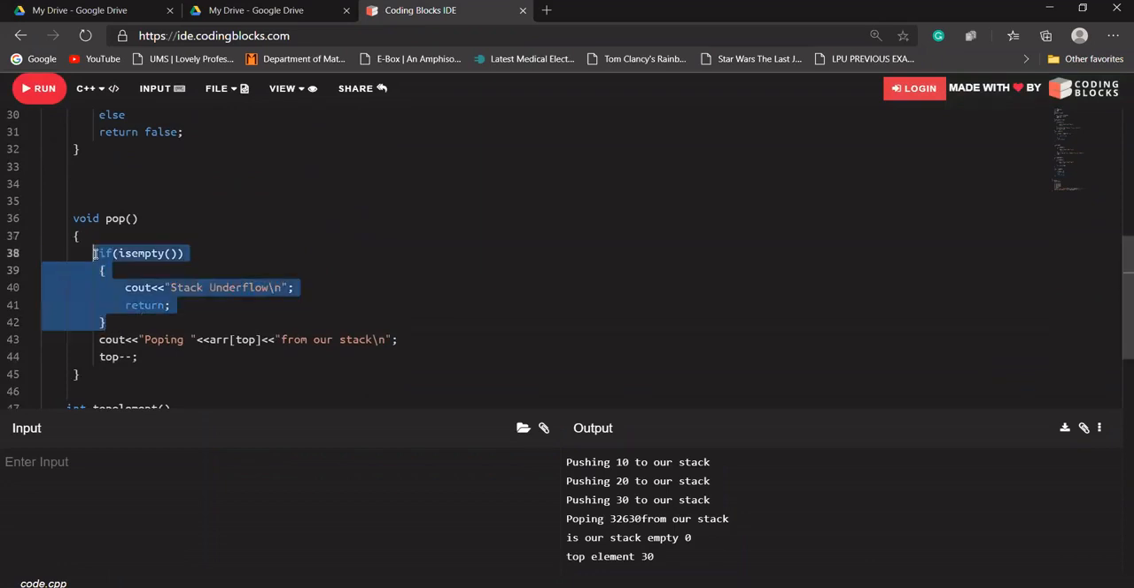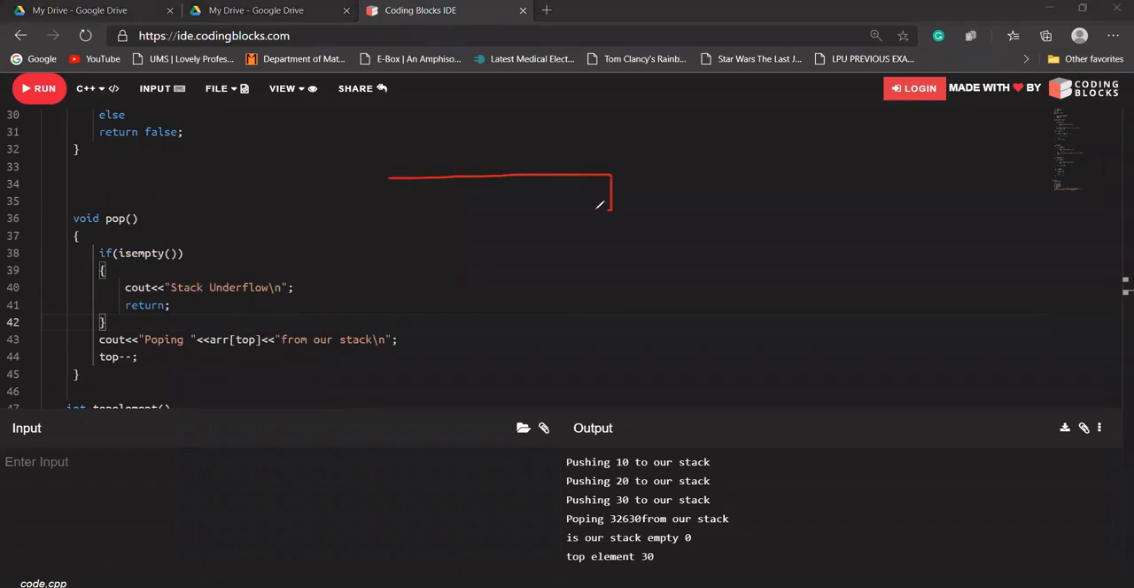If it is empty, so what is our top right now? Let's say I didn't try to understand this. Let's say there are two elements. Let's say there are three elements only. Okay, what it is saying, in the starting it is